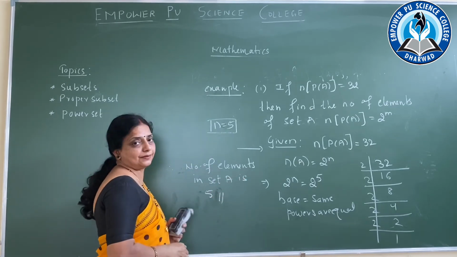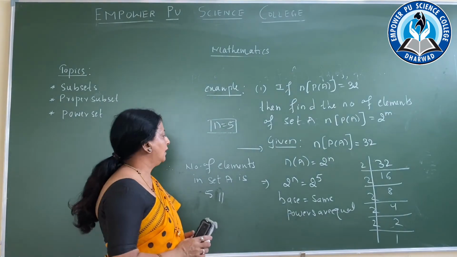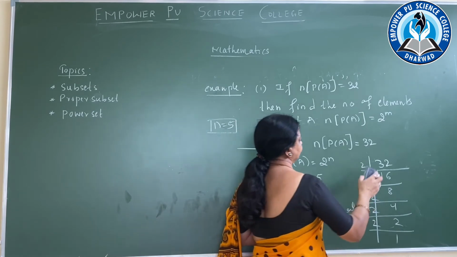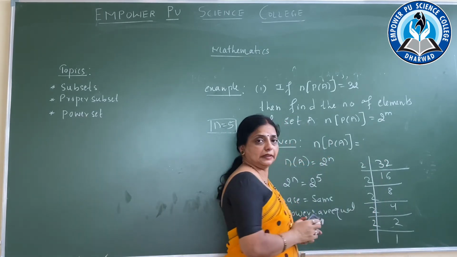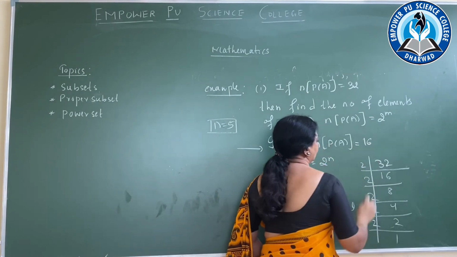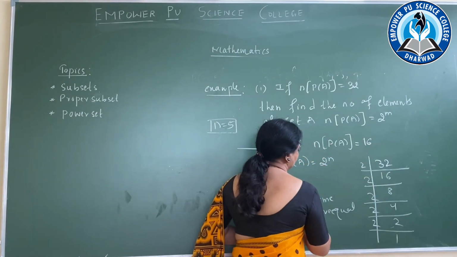How much is it? 5. Okay. Now, if 16 is given, how many elements will there be? If it is 16, so what do I have to write? 16 now. Same thing.